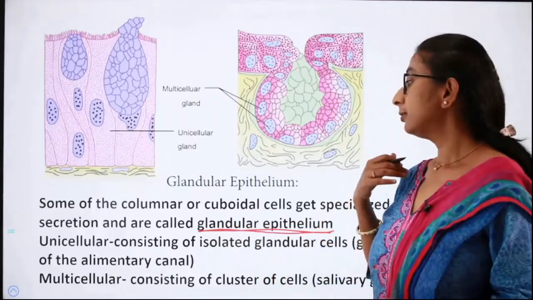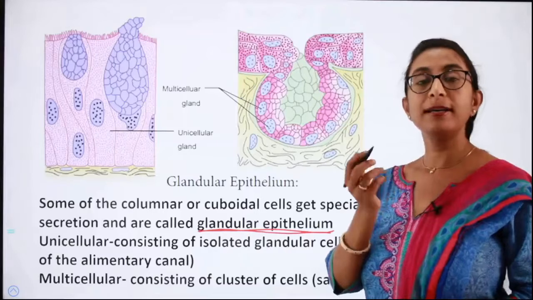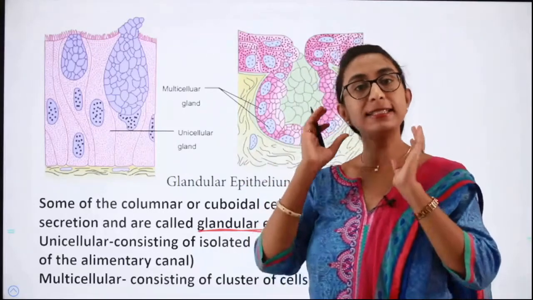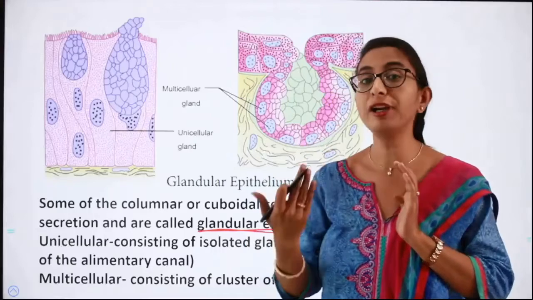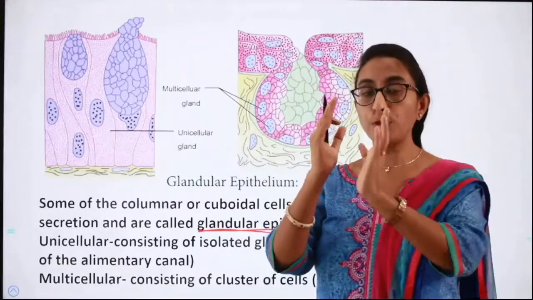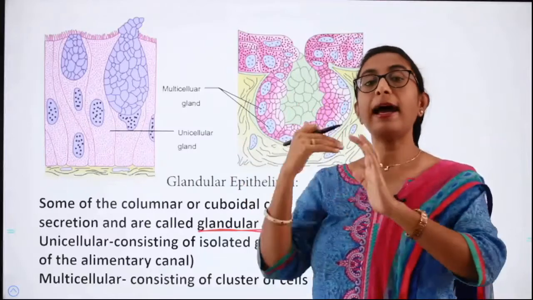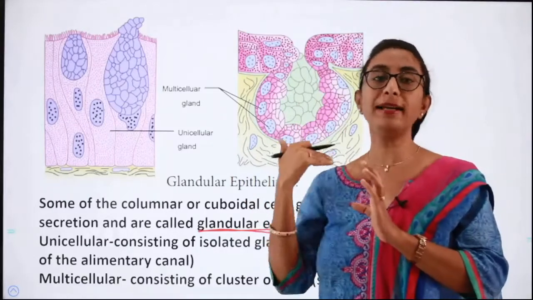So the glandular epithelium, further we have two types. Do not get confused. It is the same simple epithelium which we are discussing, but the different types. Under simple epithelium, we discuss squamous, cuboidal and columnar. And ciliated epithelium is a modification of cuboidal and columnar.